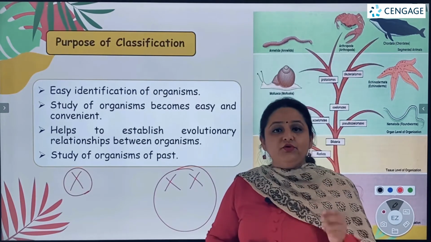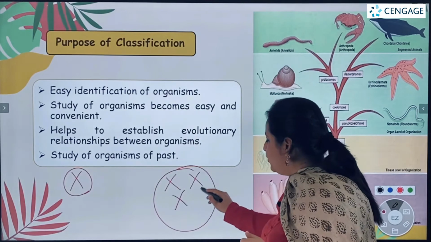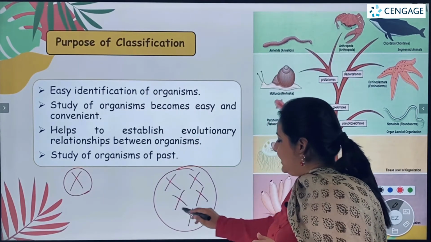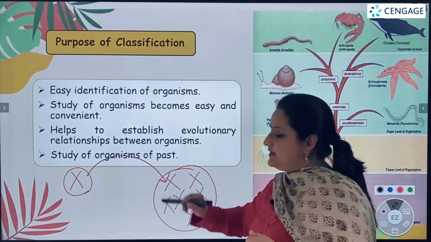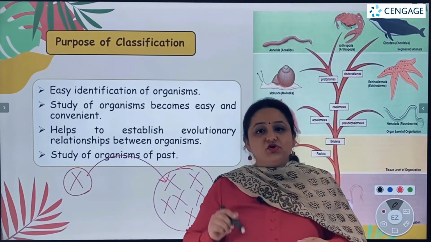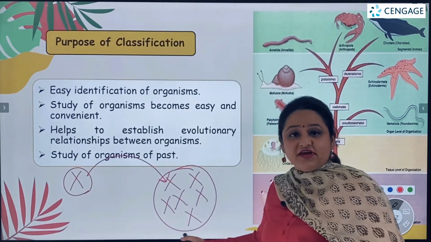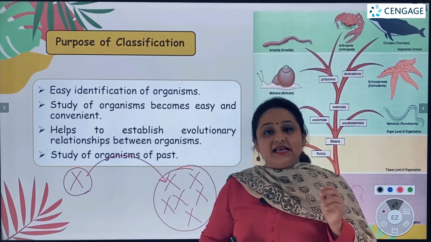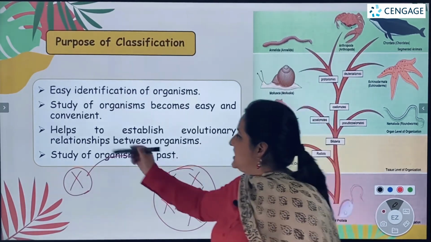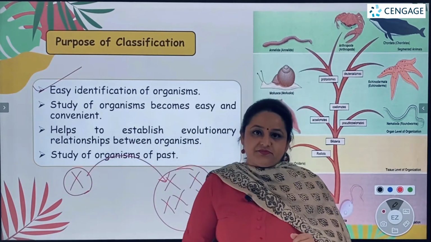Then I am going to match the characteristics with an already known group of organisms, and I realize that yes, this organism falls under this category. Because this classification was already done previously, we can say that classification helps in easy identification of organisms.